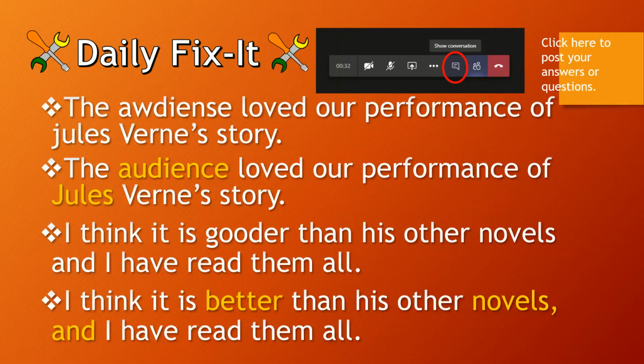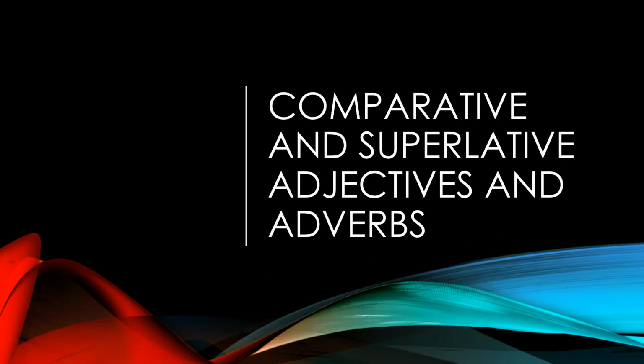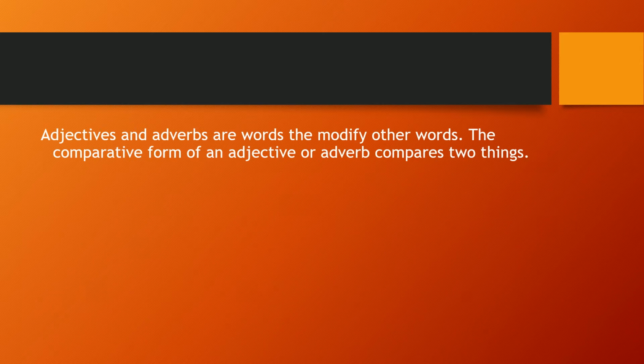So we move on to the lesson: comparative and superlative adjectives and adverbs. Adjectives and adverbs are words that modify other words. So basically, adverbs and adjectives perform the same or similar functions. So let's look at the comparative. When we say compare, it means you only have two items. So you're going to compare the two items. So when you have two items, you use the comparative form of the adjective or the adverb for only two things.